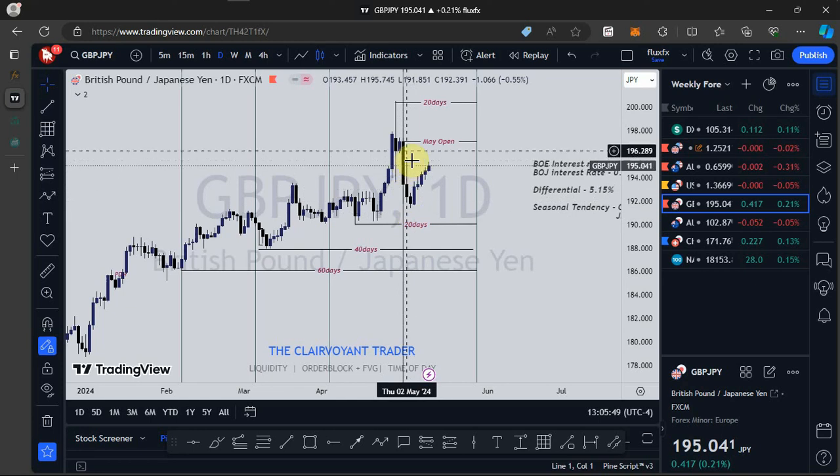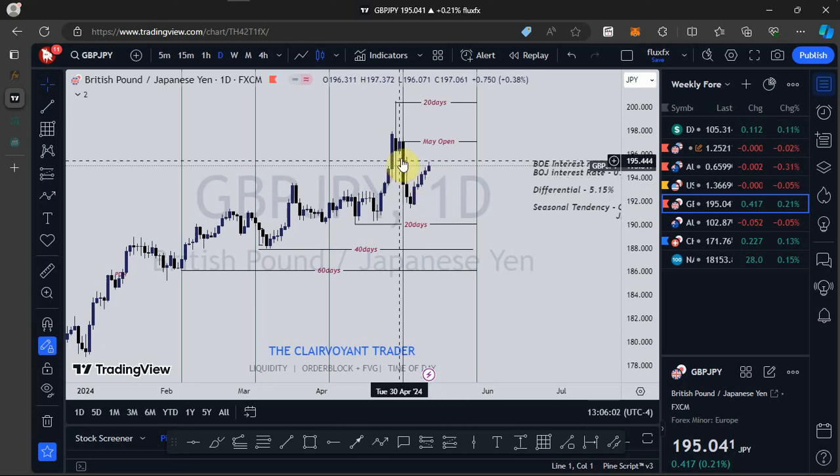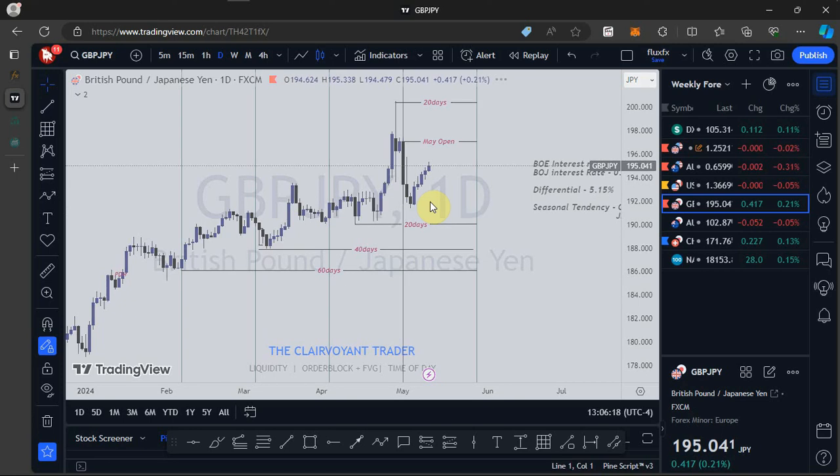A large one, and then followed by another large one, which is smaller than this one, and then another bearish candle, which is also smaller than this one. But look at the number of candles it is taking for price to fill up just these three liquidity voids we are seeing here. That should give you an indication that there is still bearish momentum so far as GBPJPY is concerned. So I'm still bearish.